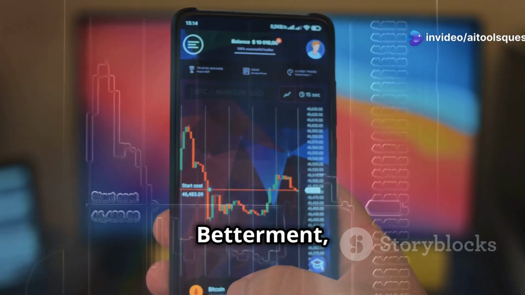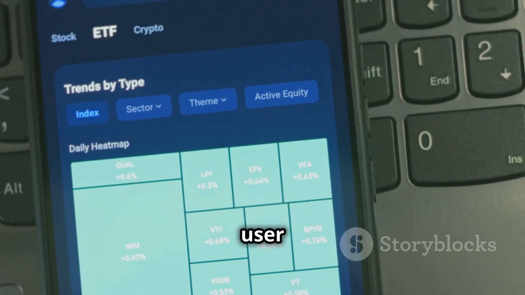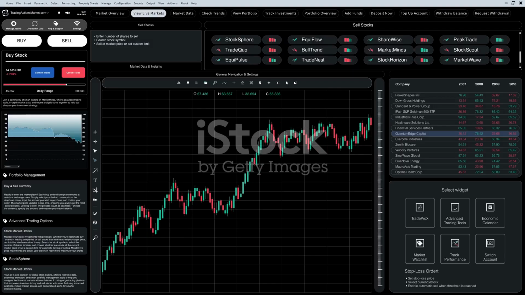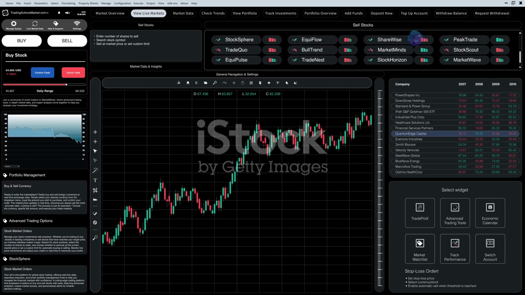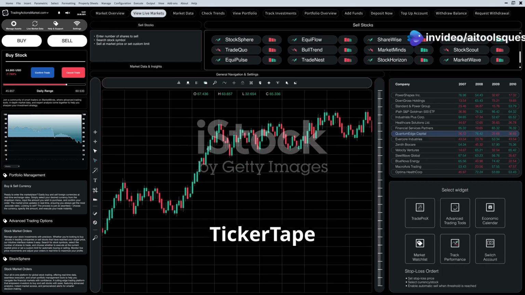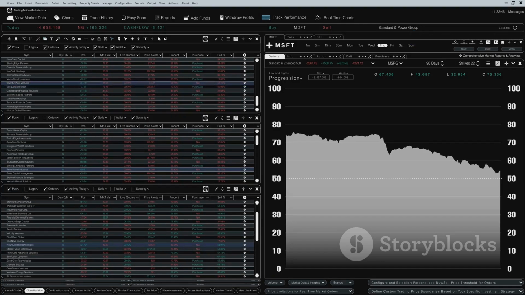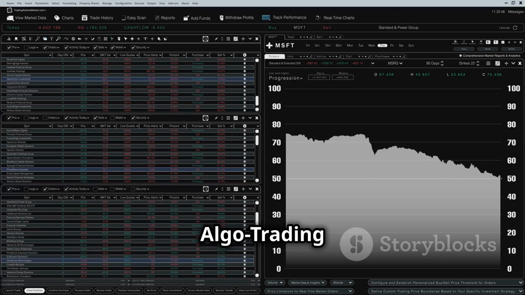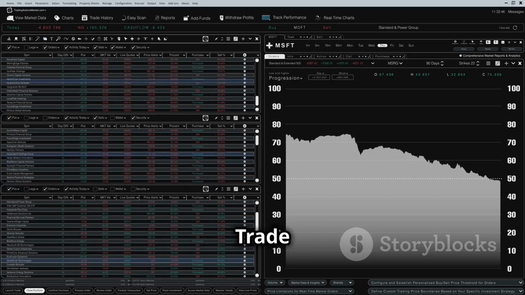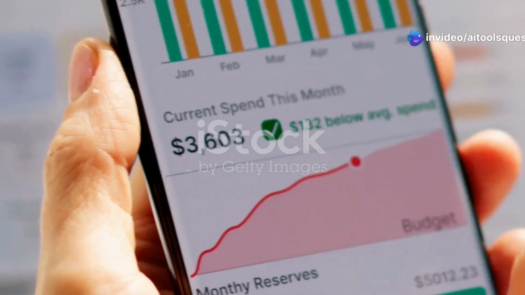Robo-Advisors. Tools like Betterment, Wealthfront, and Schwab Intelligent Portfolios use AI to manage investments based on user goals and risk tolerance. Stock analysis platforms, Zerodha's Streak, QuantConnect, and Tickertape offer AI-based analytics for traders. Algo-Trading Platforms, tools like Kite, Trade Ideas, and MetaTrader leverage AI for automated trading strategies.